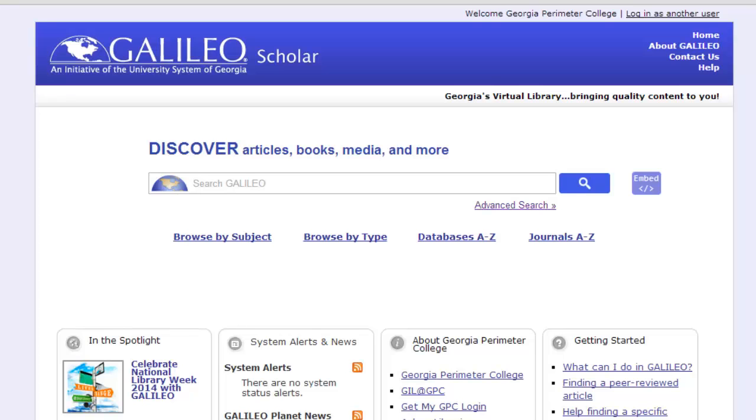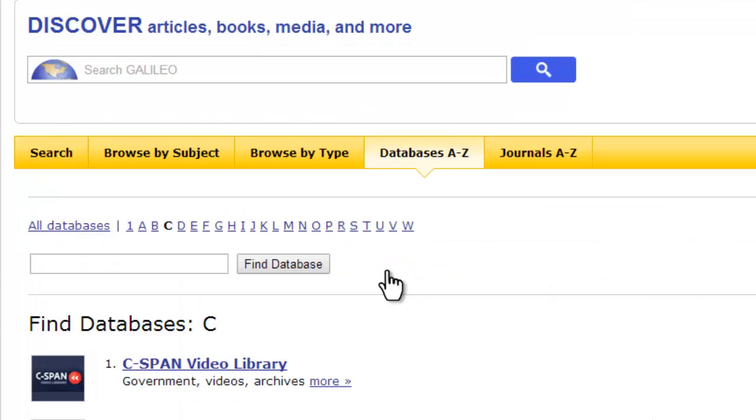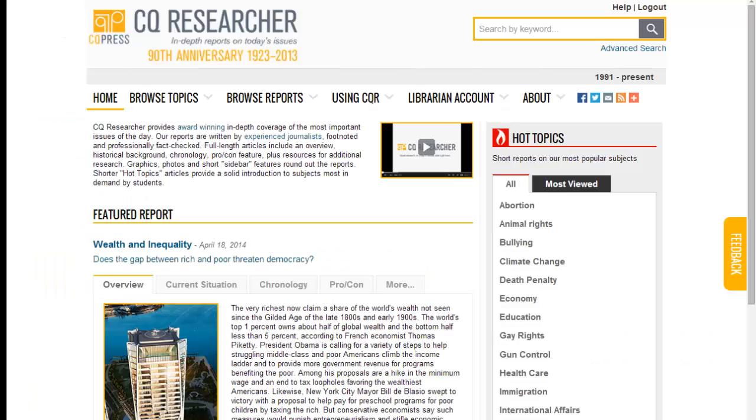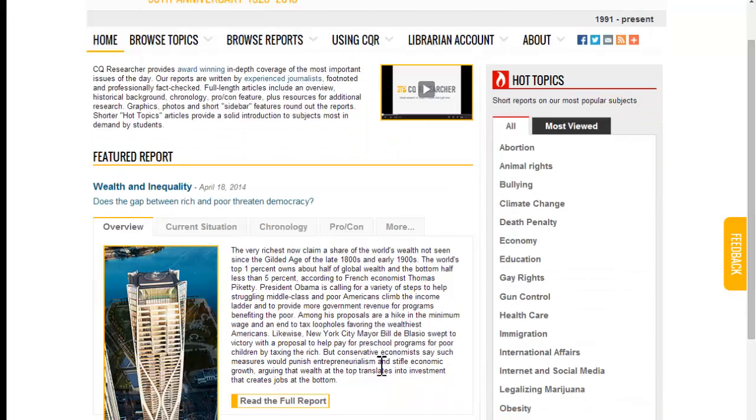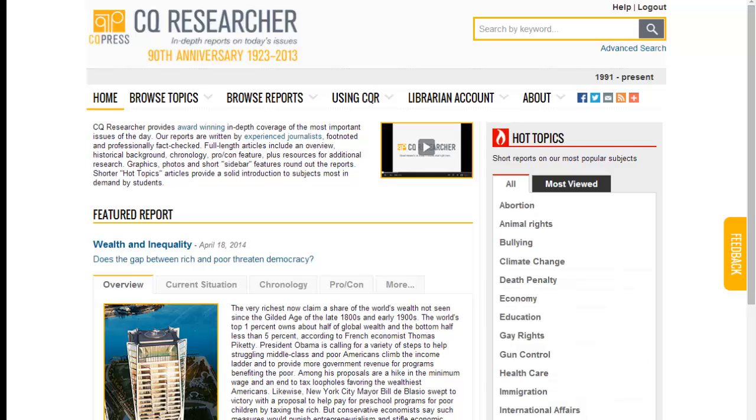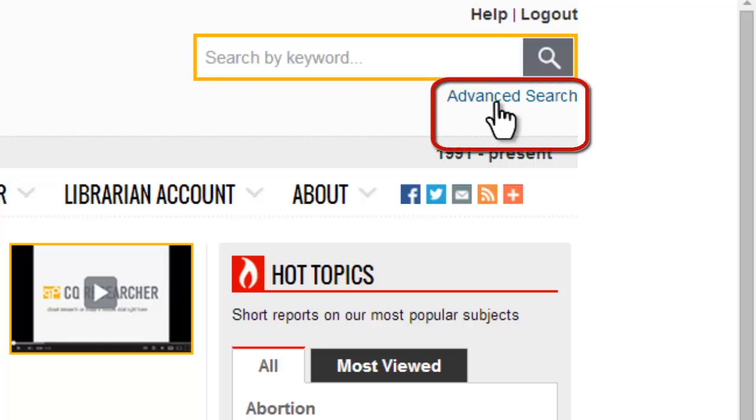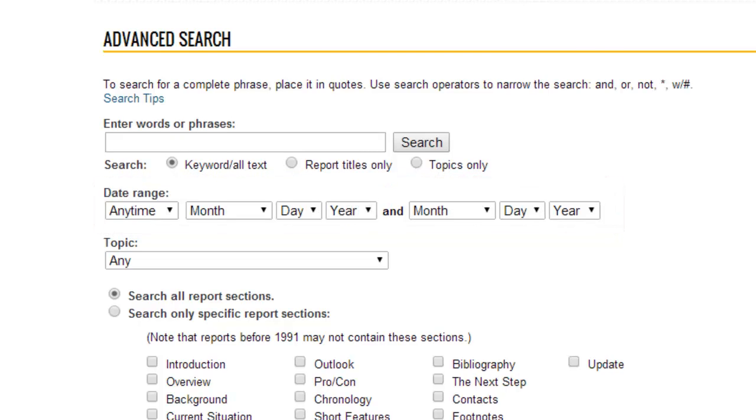To get to CQ in Galileo, click on Databases A through Z. Click on C and then scroll down to CQ Researcher Online. Here we are on the CQ homepage. If you are looking for a research topic, check these out. Browse by topics, the most popular topics, and the most recent reports from CQ. If you already have a topic in mind, use the search box. You can also use the advanced search to narrow by date and to gain more control over your search.